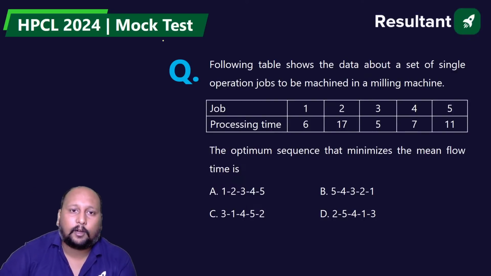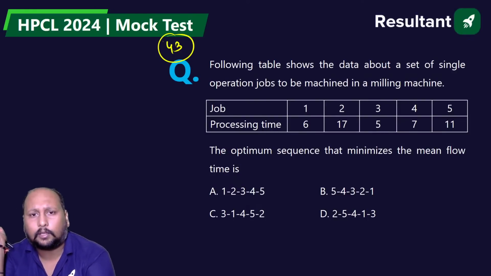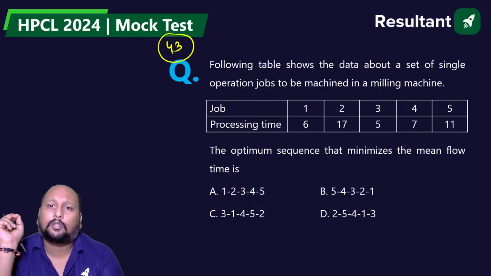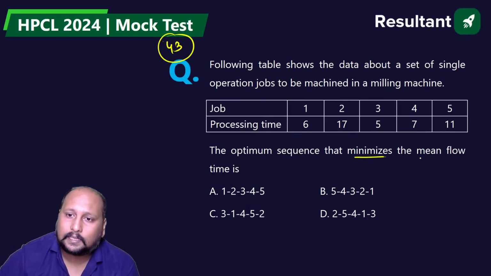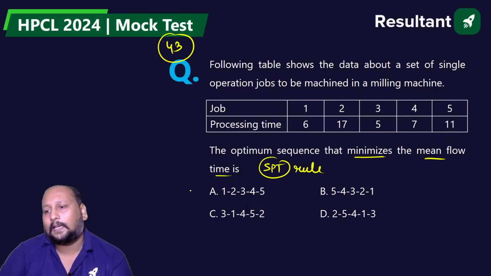Okay. Question number 43 on the screen from industrial engineering. The weightage of industry is not that high, right? But still you should be able to solve all the questions. Following table shows the data about a set of single operations to be machined in a milling machine. What is the optimum sequence that minimizes the mean flow time? That means you have to apply the SPT rule because there is no due date being given.